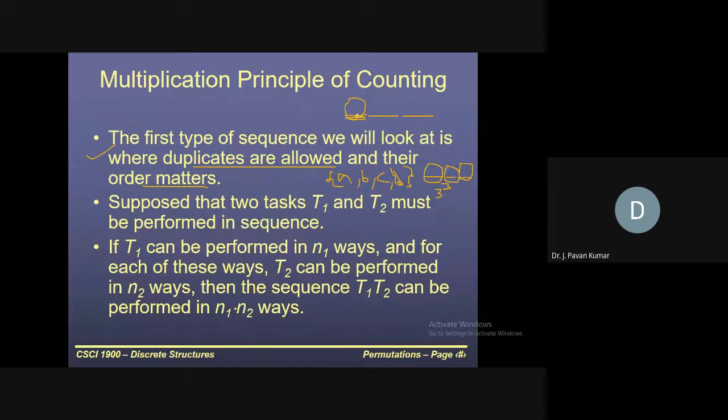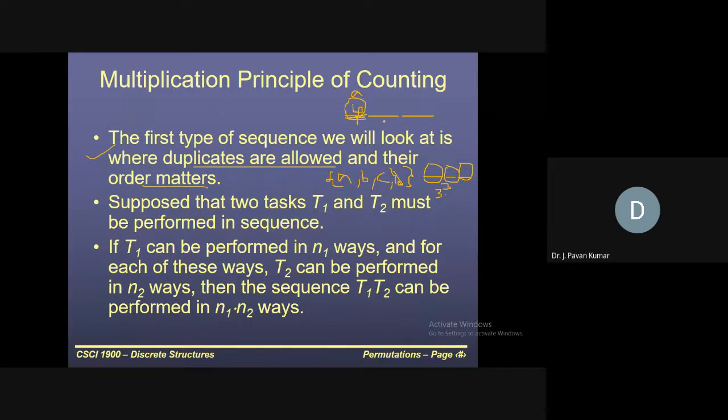For the first one, how many possibilities will be there? Please answer by unmuting yourself. For the first one we will have four possibilities. Yes or no? Four alternatives. Next, for the second one, since this allows duplicates, whatever letter we got here can be repeated a second time as well.